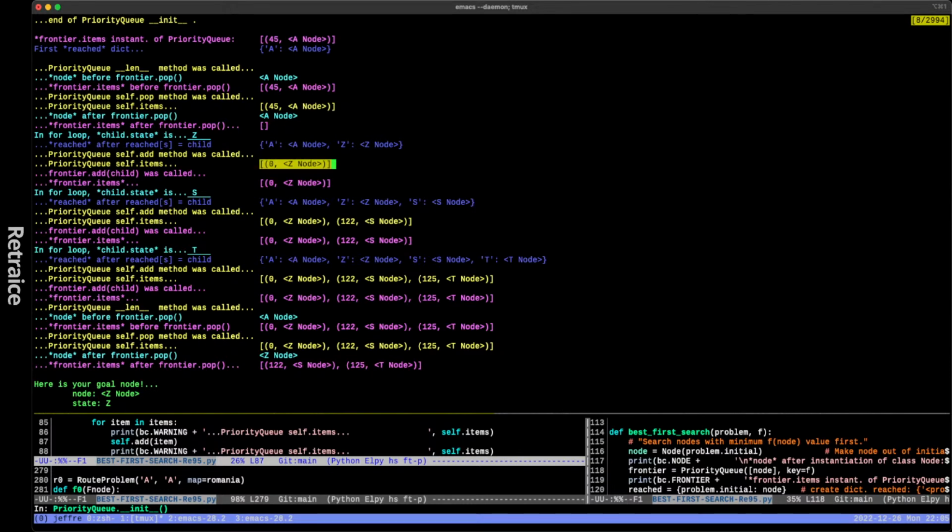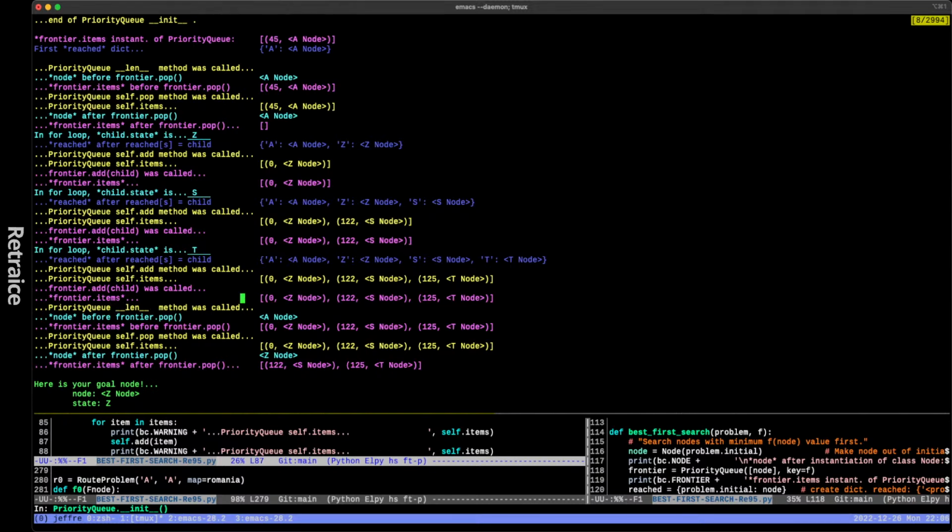So priority queue self.items after a call to self.add of a priority queue. Okay, we've instantiated a priority queue, but we still have code in there that's going to tell us when the methods are called, and then to tell us what the new items in the instantiated priority queue look like. That's what's going to come out here in yellow. So anywhere you see yellow is priority queue being called. We're just looking at the items after the call to priority queue, and they're almost all calls to the add method. Okay, this here. But down here, we get things more interesting.